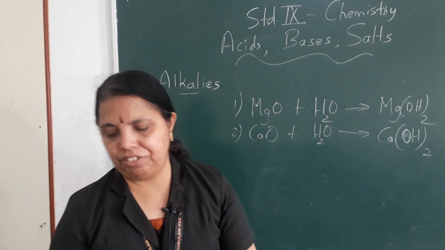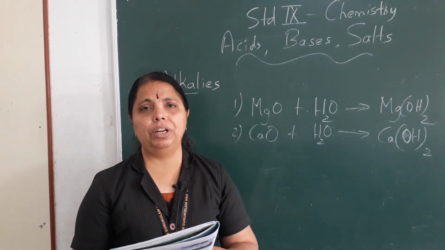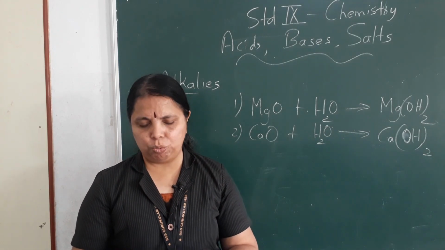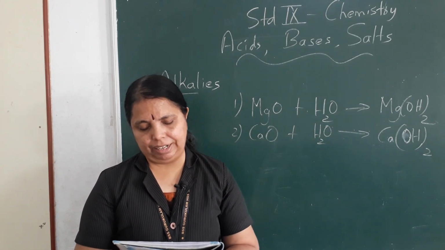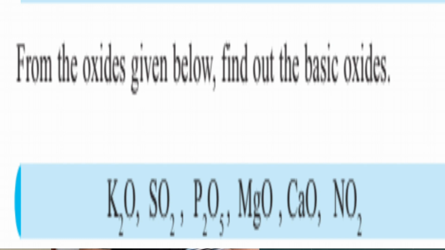Now I'll read out some examples and you have to tell me which one is a basic oxide. First one, potassium oxide, K2O. Potassium is a metal, so the metallic oxide will always be basic. Second one, sulfur dioxide, SO2.